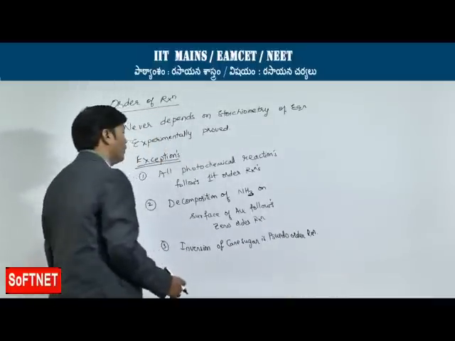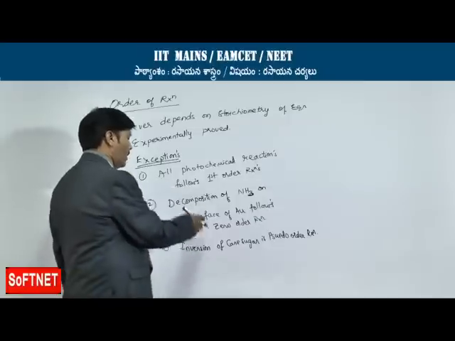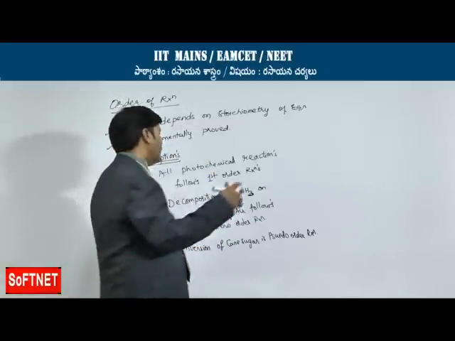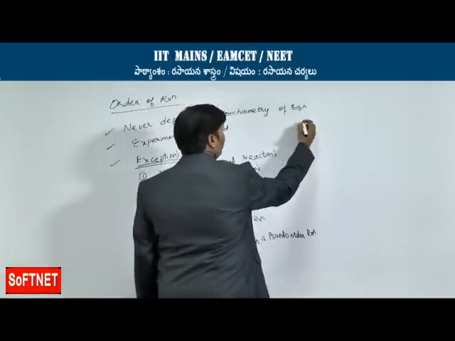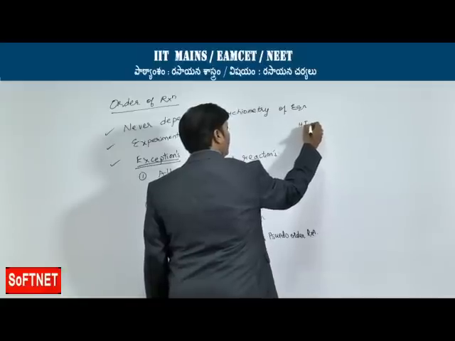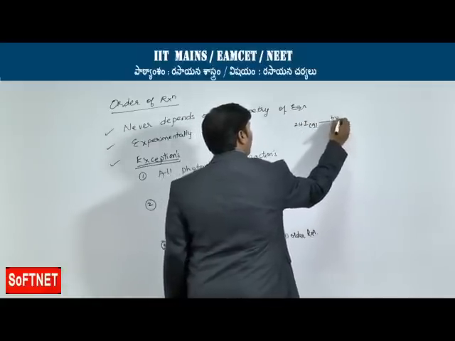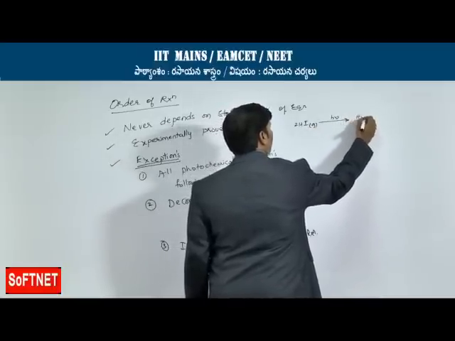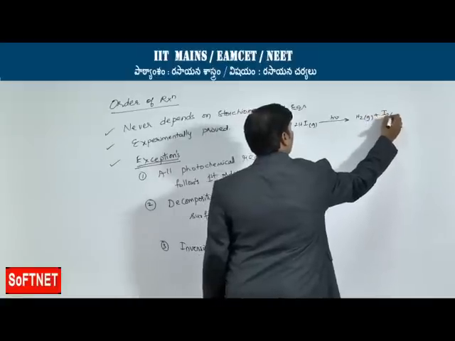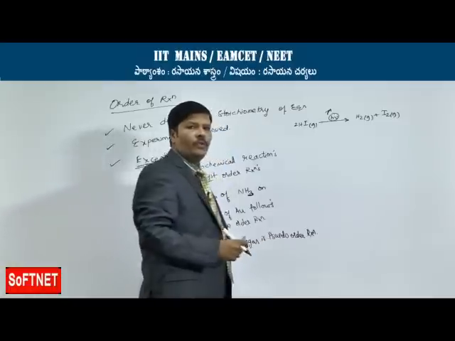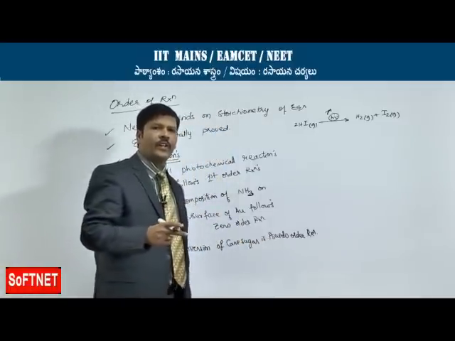One by one, let us follow the cases. All photochemical reactions follow first order reaction. For example, take decomposition of HI gas in the presence of sunlight, giving H2 gas plus I2 gas, where h nu is sunlight, h is Planck's constant and nu is the frequency of radiation.